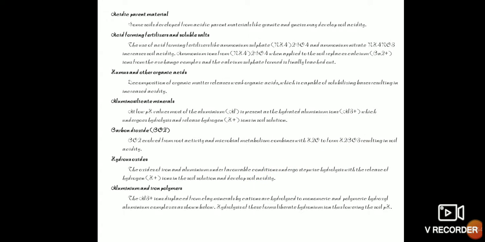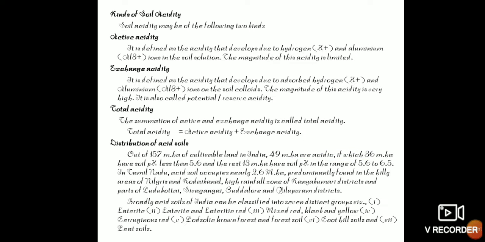And also it can be formed by acidic parent materials, which may develop the acidity of a soil, and then by excess usage of acid forming fertilizers and salts, and also by the chemical reactions which happen due to the presence of aluminosulfates, carbon dioxide, hydrous oxides, iron and aluminium polymers, which will increase the acidity of a soil.